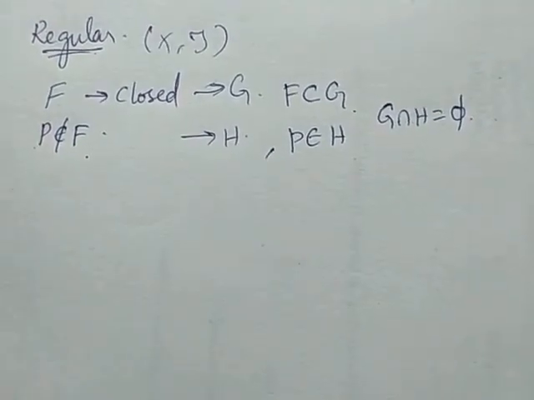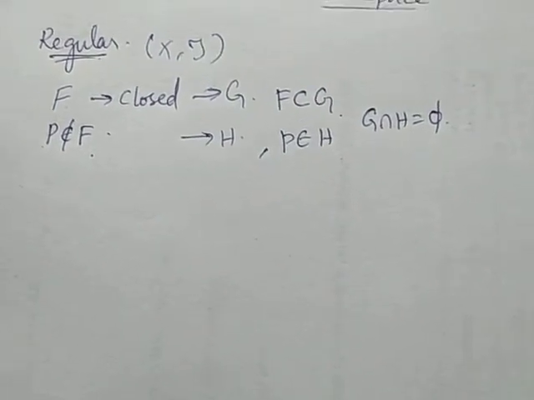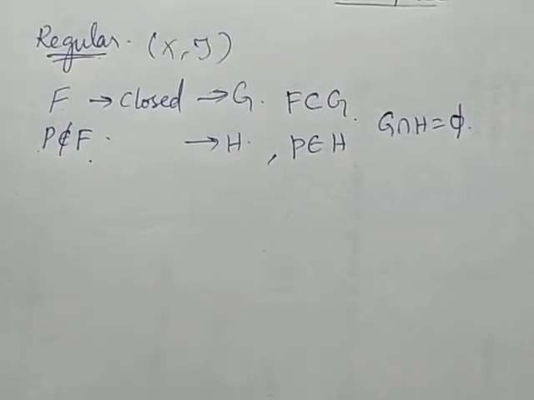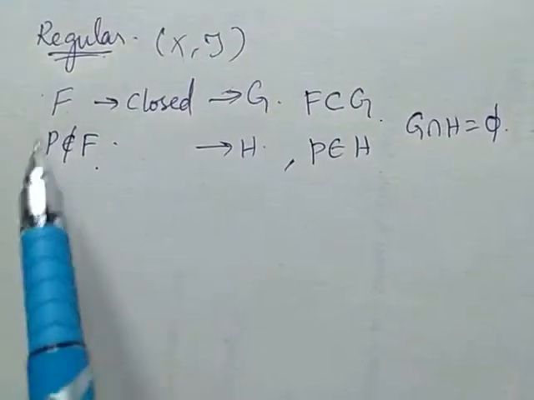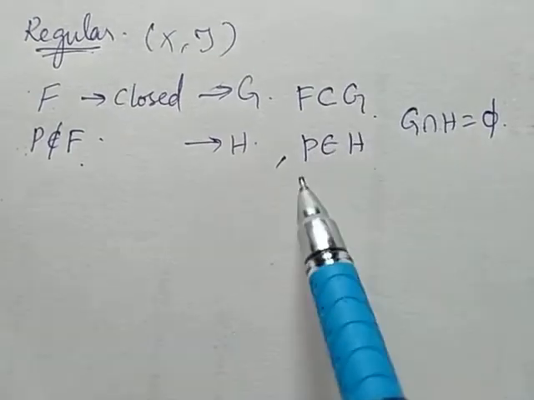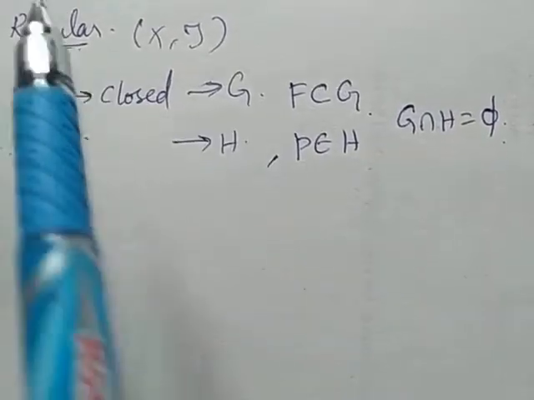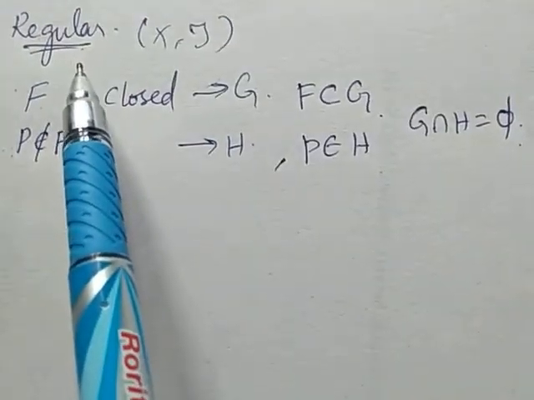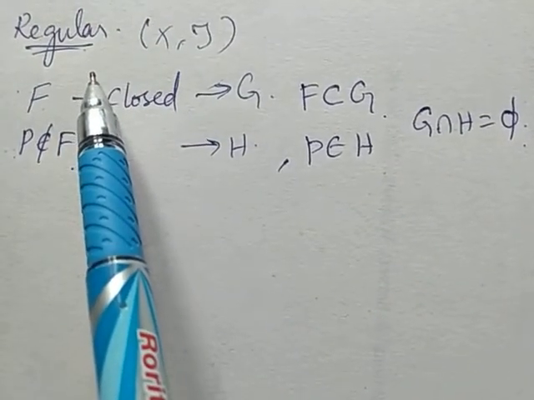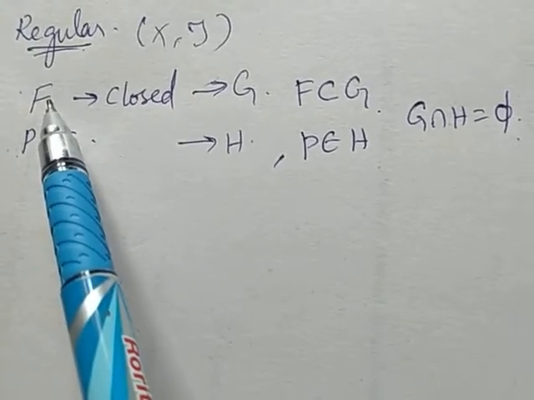A slight difference between T2 and regular space. In T2 space, we are considering two distinct points x and y such that x belongs to G, y belongs to H and G intersection H is the null set. In regular space, instead of considering two points x and y, we are considering one point and a closed set.